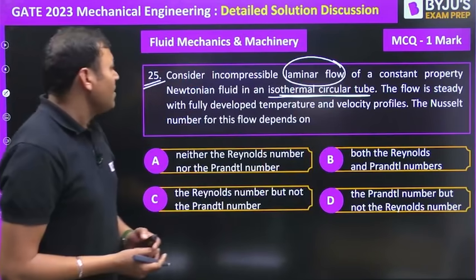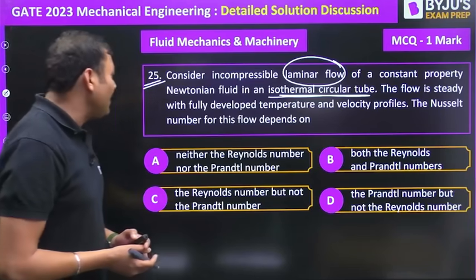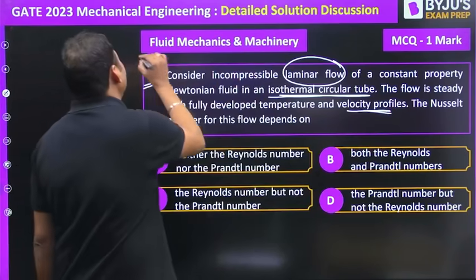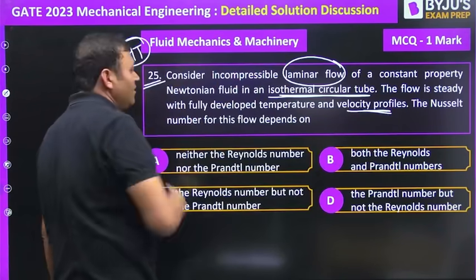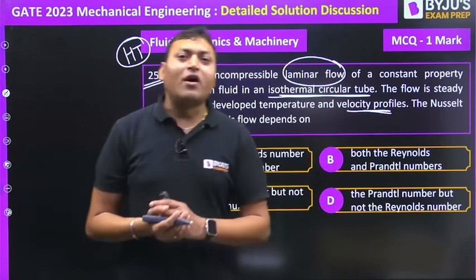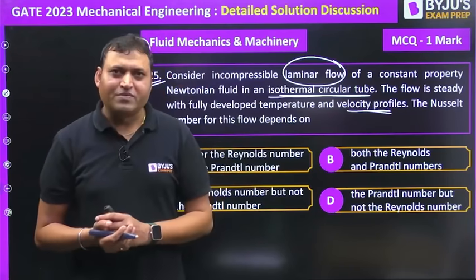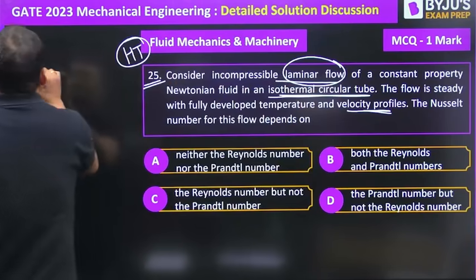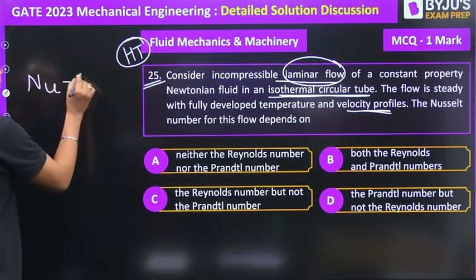Isothermal circular tube. The flow is steady with fully developed temperature and velocity profiles. The Nusselt number for this flow, it is actually the question from heat transfer. The Nusselt number for laminar internal flow. If the internal flow in a pipe is laminar, then you must know that the Nusselt number is constant.